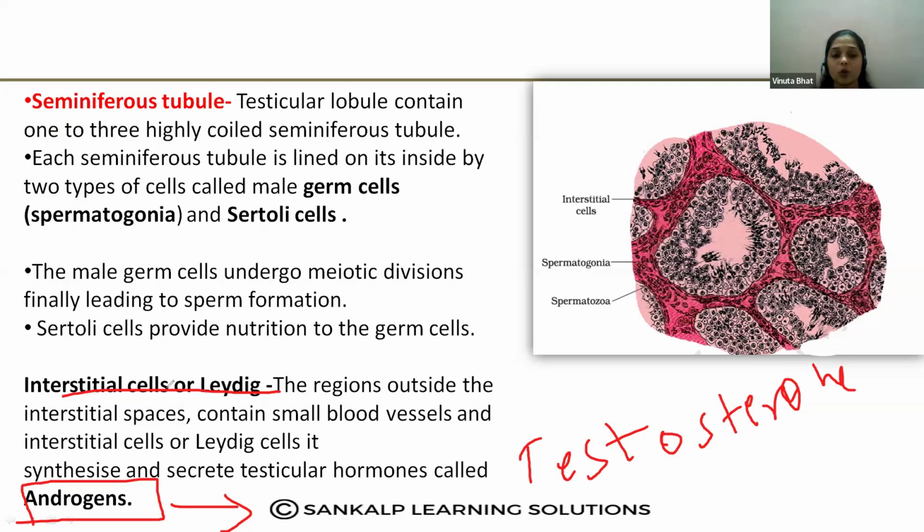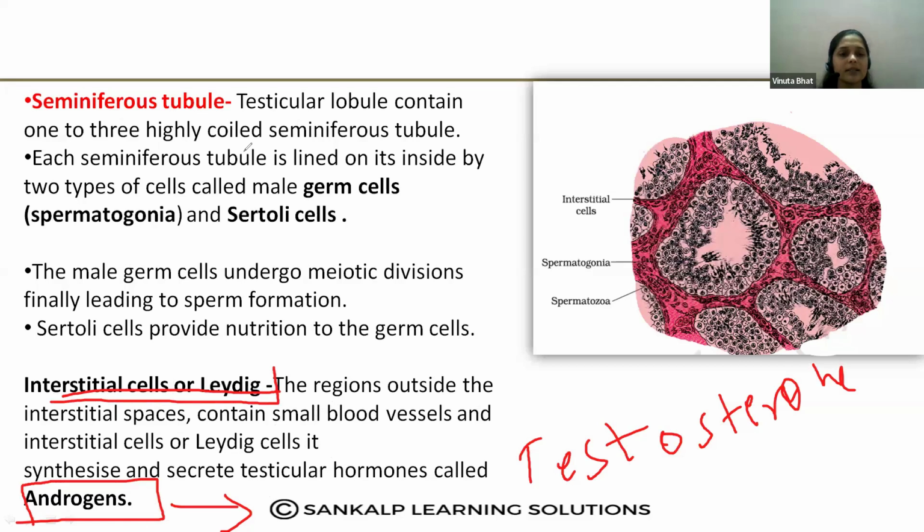But here, what is the point you should remember? That is, interstitial cells or Leydig cells. They synthesize the hormone that is called androgen. Okay. So I hope this concept is clear about the seminiferous tubules.